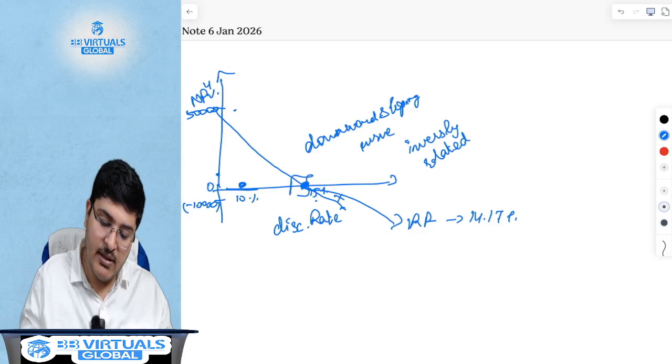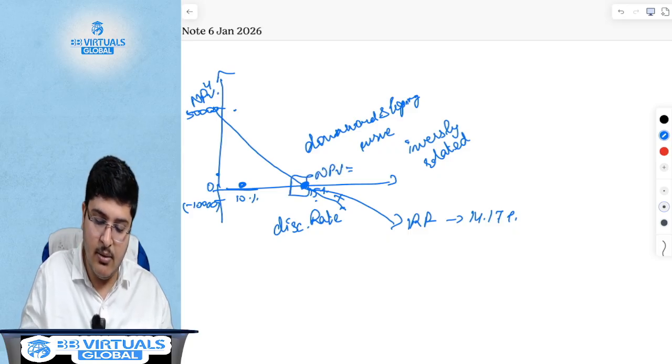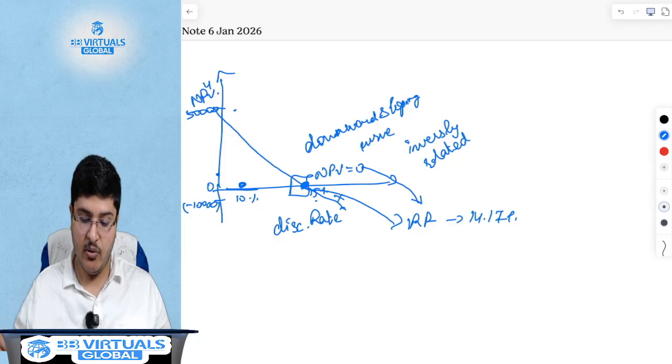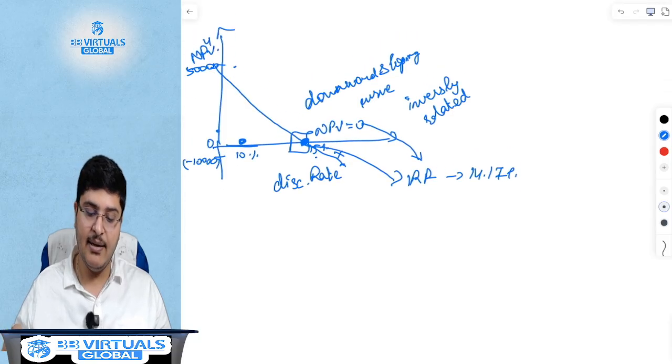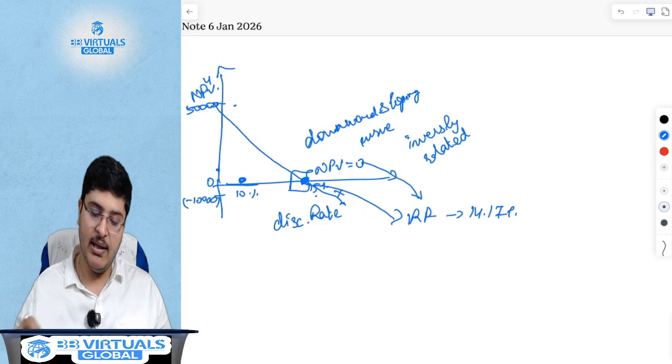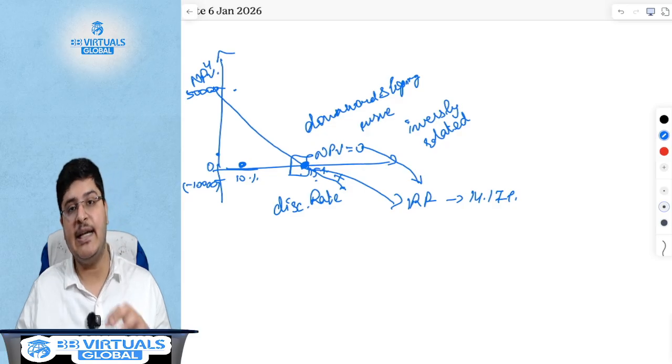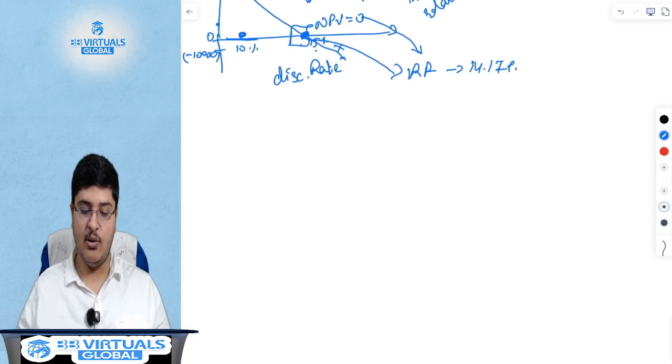The rate at which the NPV is 0, that is the IRR. So this is the downward sloping curve. This is the ideal scenario where you will typically have the IRR at this point on the x-axis, because at this point your NPV is 0.